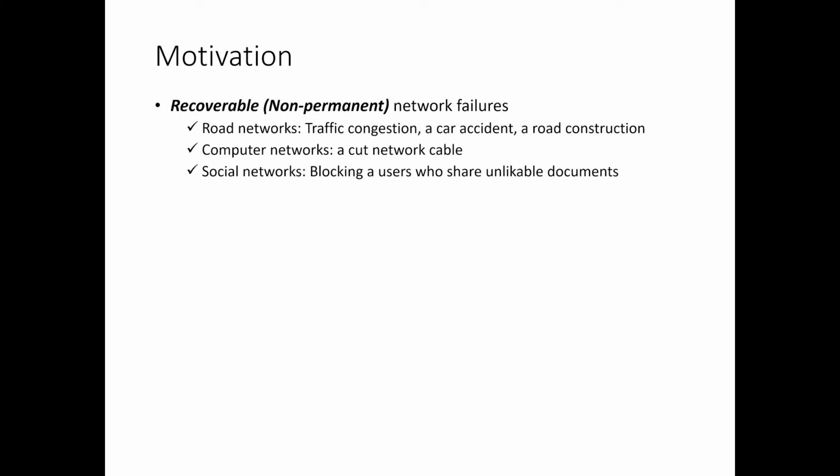For example, in road networks, a car accident can be considered as a recoverable failure because it may cause heavy traffic congestion and it will be eventually cleared up. Computing a point-to-point short-distance query with such network failures is called the distance sensitivity problem.